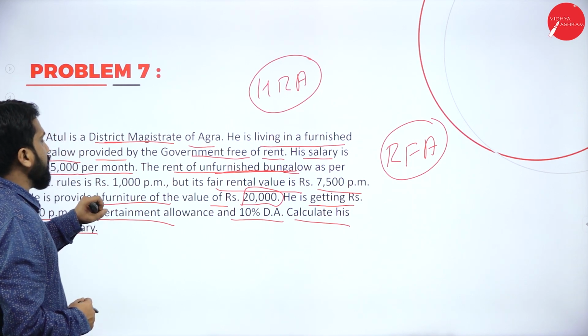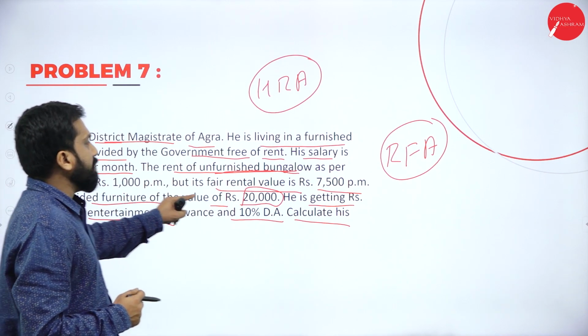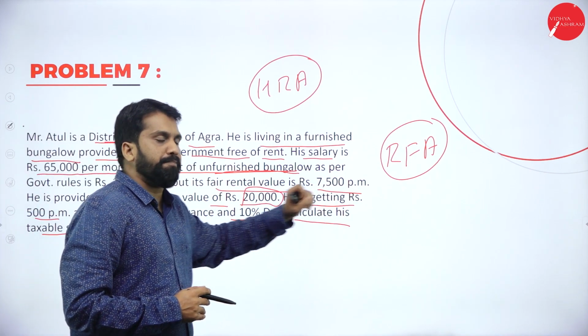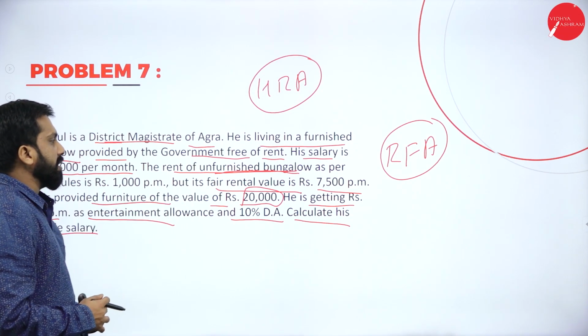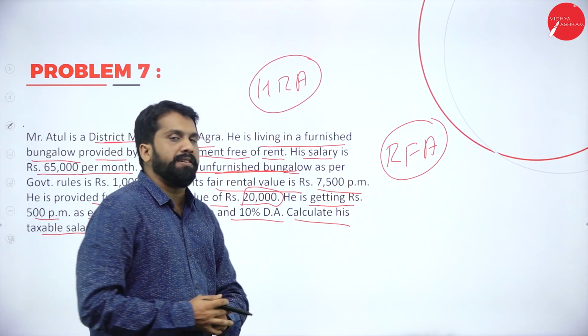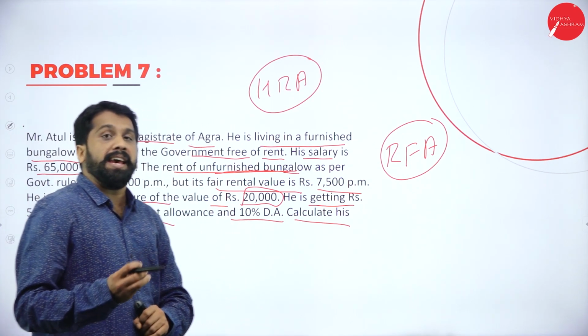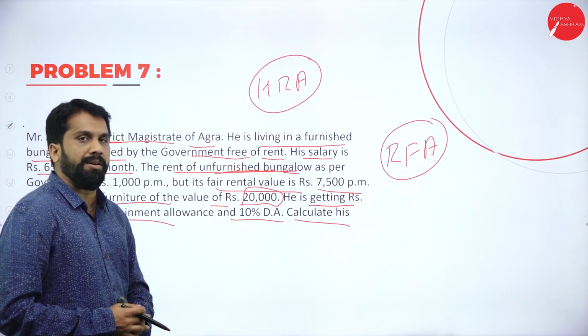Because he is a government employee, for him it is 1,000 per month. Normally the market value is 7,500 per month. Now, he is provided furniture of value 20,000. As I told you, along with an unfurnished house, if any furniture is given additionally, he has to pay 10% on that.